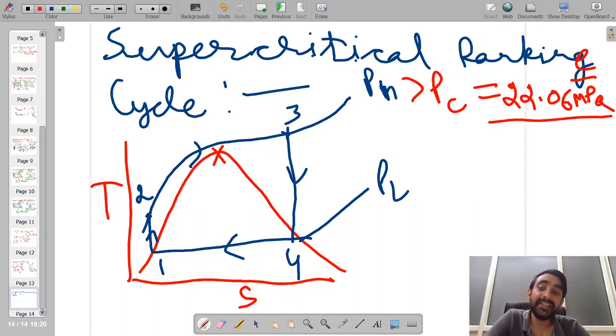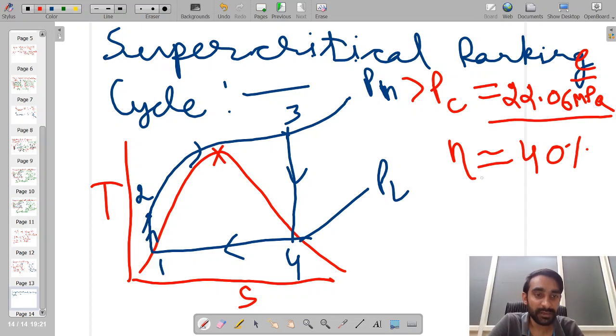And one advantage of supercritical cycles is that their efficiency is very high in comparison to the efficiency of subcritical cycles. So the efficiency of a typical modern supercritical steam power plant is something around 40%.